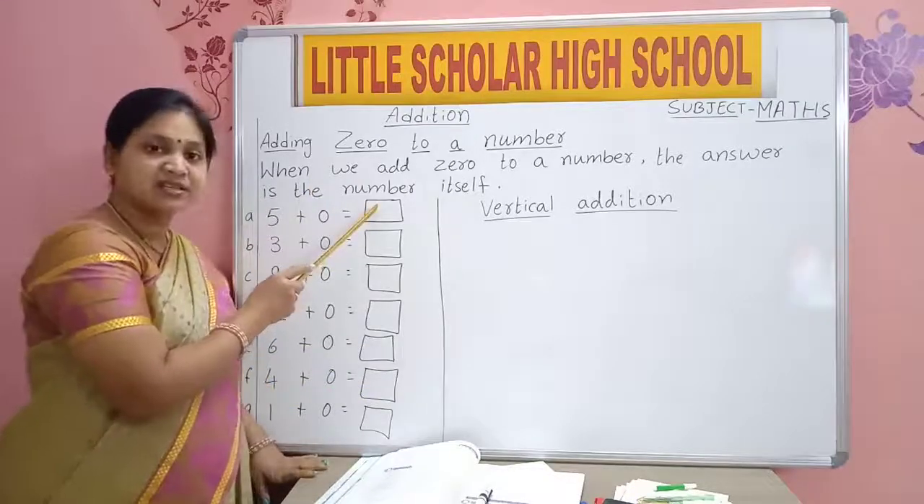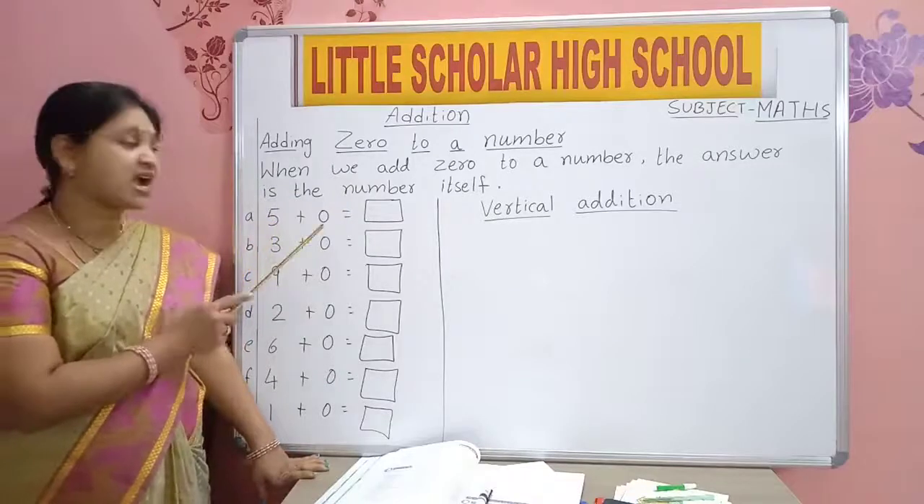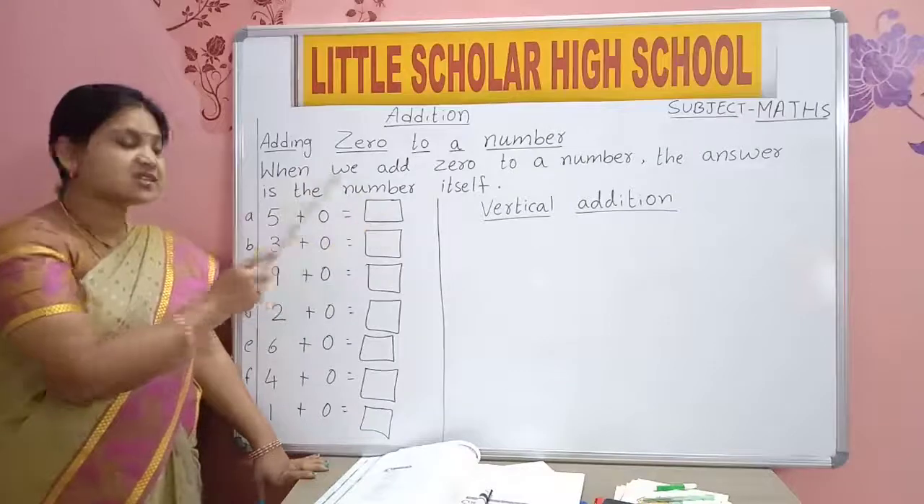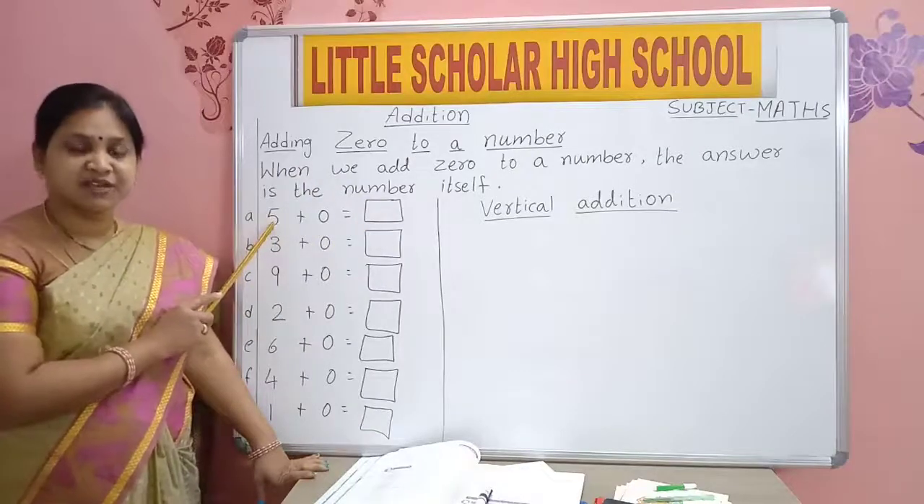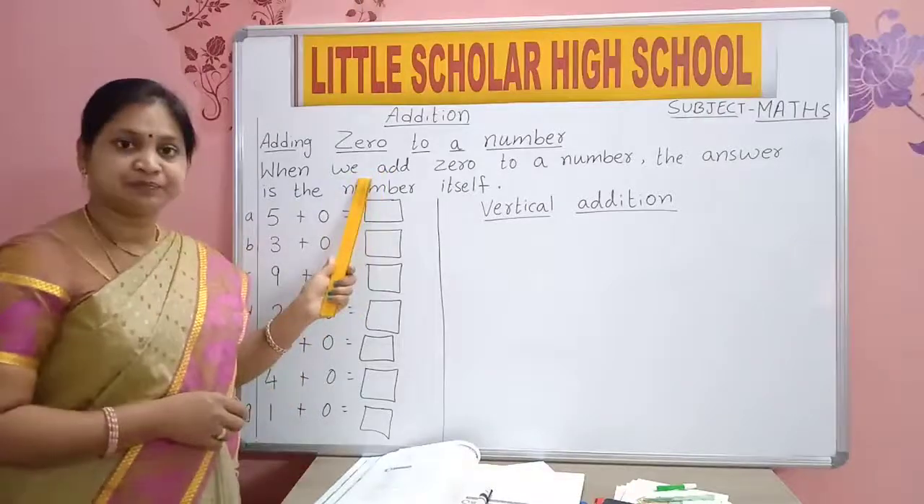Here we should write the answer, no? So what answer will we get? The same number itself. When we add 0 to any number, the answer we get is the same number itself. You should learn this.